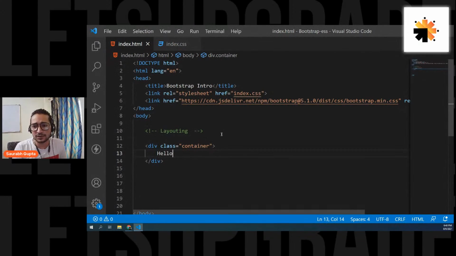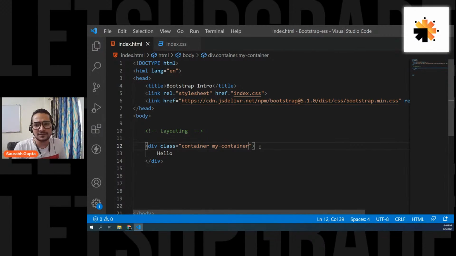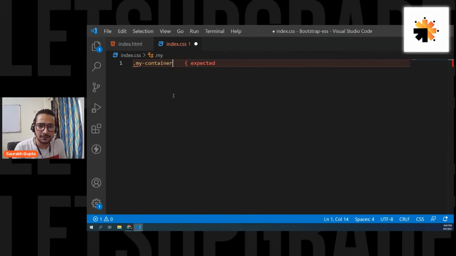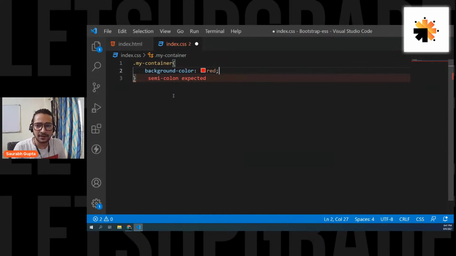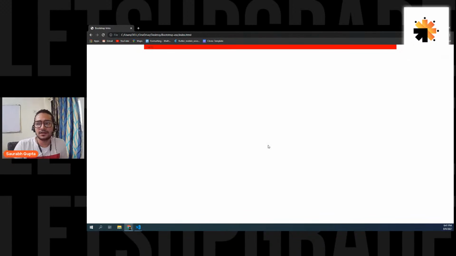And I also want to do one more thing. I also want to give it one more class. So let me just give it my own class. Let me just give it like my-container. Like it's my own class. I simply want to give it a background color so that I can show you what is happening here. So my-container, and I simply want to give it a background color of red. That's it. Here we go. See, so color is given by me, but the width is defined by the Bootstrap.